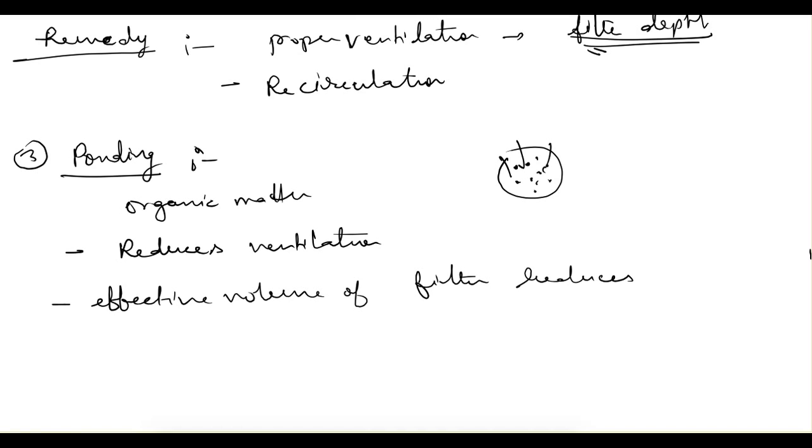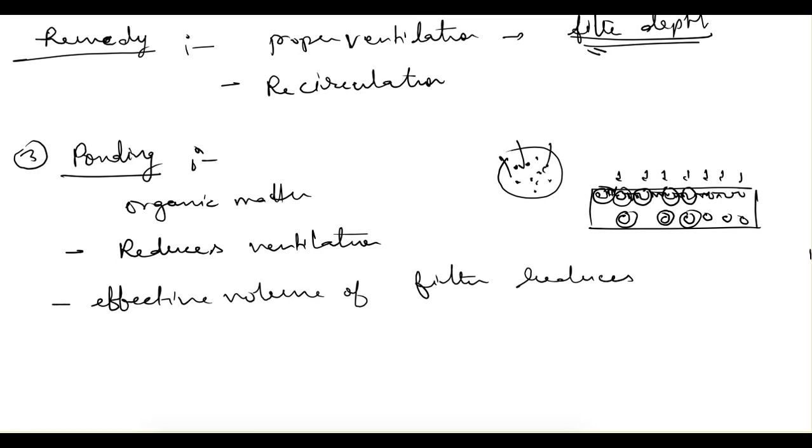The effective volume of the filter reduces. Let's say this is the depth of your filter and this is the layer of filter material. Now because of ponding, all these voids are plugged. Whatever sewage is coming cannot enter from this point onwards. So only the biofilm formed on this top layer of particles comes into the picture to treat the sewage, and whatever particles are in the depth below are not functioning properly. Because of this, we say that the effective volume of the filter reduces.